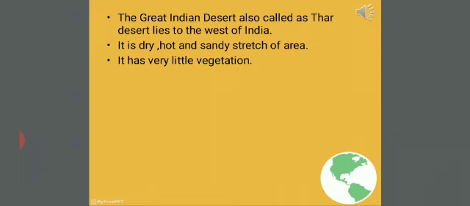In the same case, in the Great Indian Desert, it is a dry, hot and sandy area. There the rainfall is less and hence there is little vegetation. So the Great Indian Desert lies to the west of the country and it is also known as the Thar Desert.